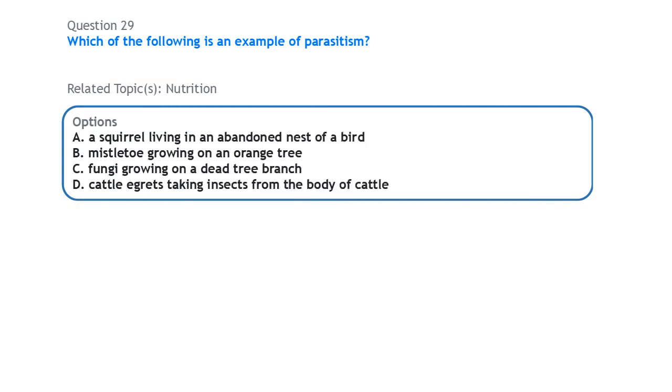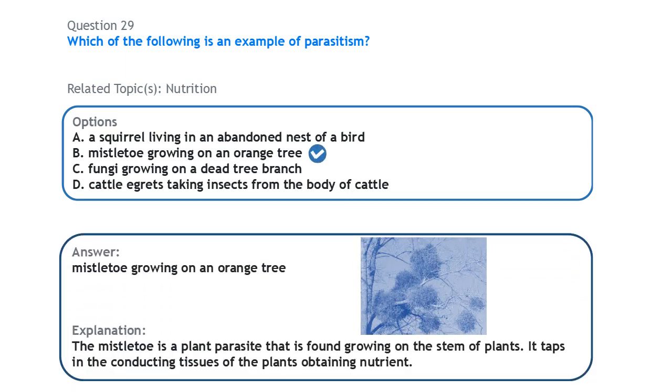Next question on nutrition: which of the following is an example of parasitism? The mistletoe growing on an orange tree is an example of parasitism. Parasitism is a relationship between two organisms in which one organism, that is the parasite, benefits, while the other organism, that is regarded as the host, is harmed. The mistletoe is a plant parasite that obtains food from other plants.